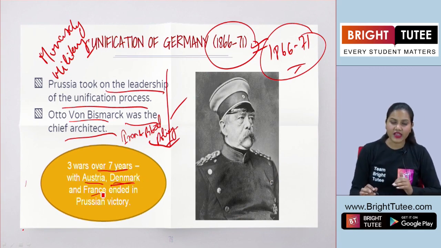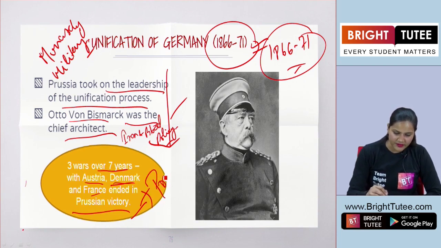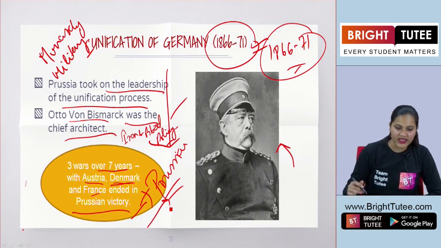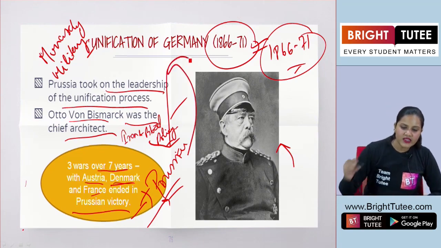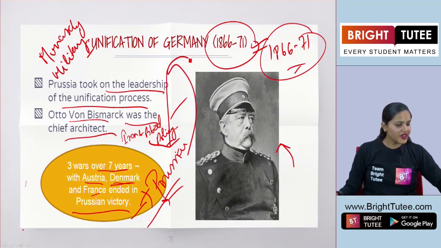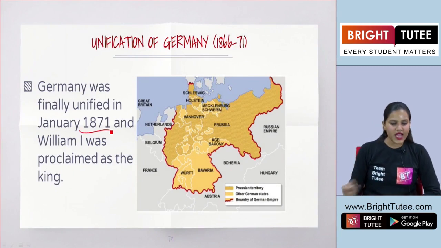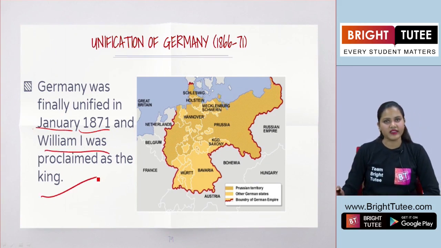And at the end, Prussia was the victorious one. So under the leadership of Otto von Bismarck, Prussia gained the victory, and finally Germany was unified in the year 1871, and it happened in January, and William I was proclaimed as the king.